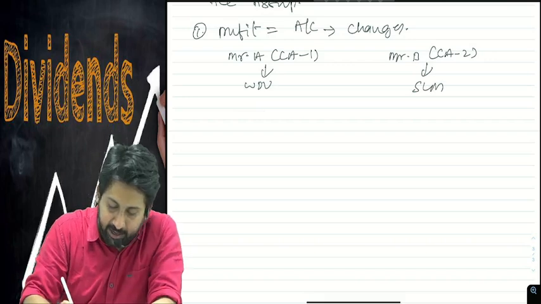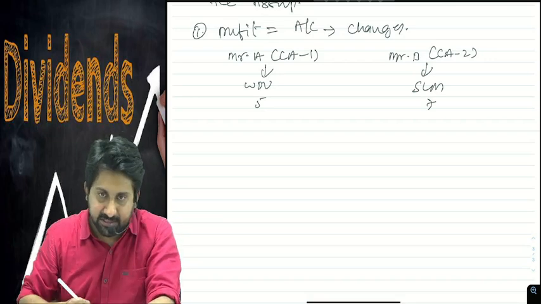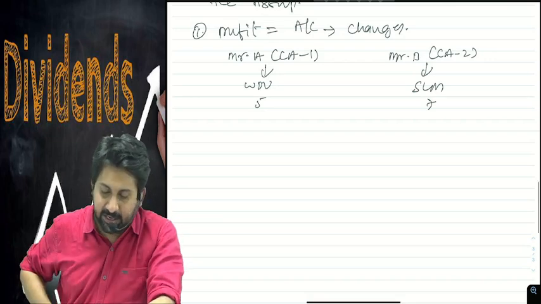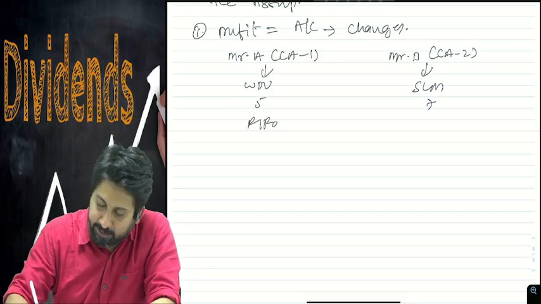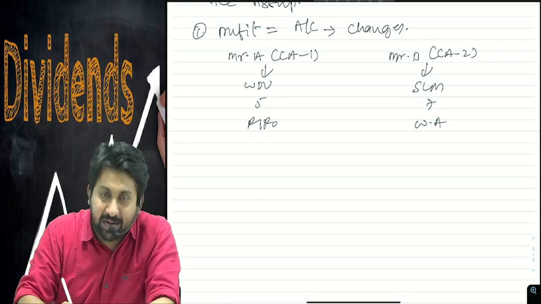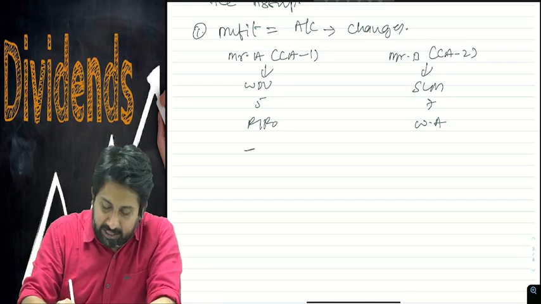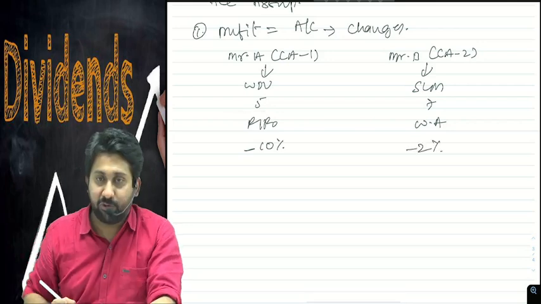One has taken a life of 5 years, the other a life of 7 years. One person has taken FIFO valuation of stock, the other has used weighted average valuation of stock. For bad debts, one has taken a 10% provision, the other a 2% provision.